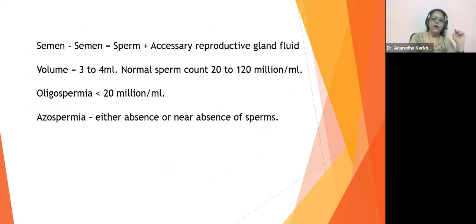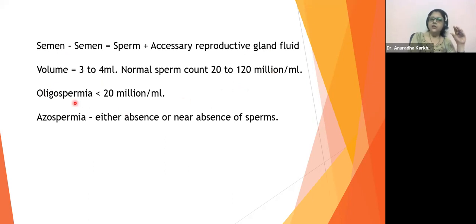Okay. So semen is what? Sperm plus accessory reproductive gland fluids. So seminal fluid, prostate fluid, Cowper's fluid together are going to form the semen. Volume is around 3 to 4 ml. Normal sperm count is going to be 20 to 120 million per ml.